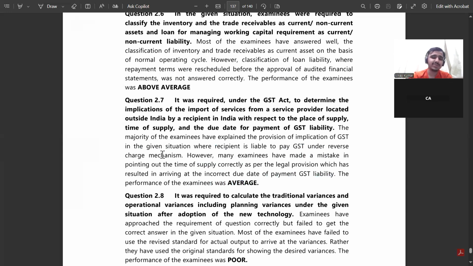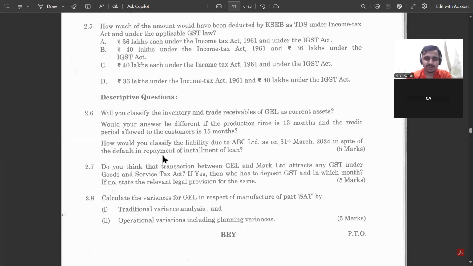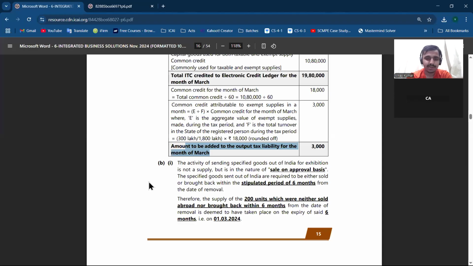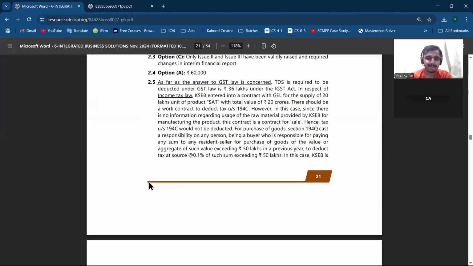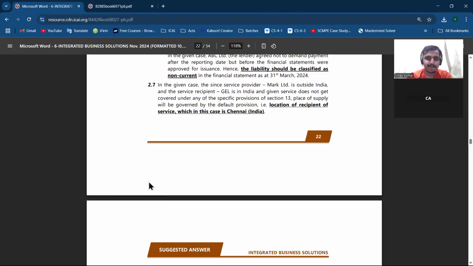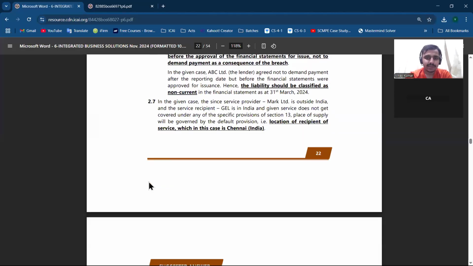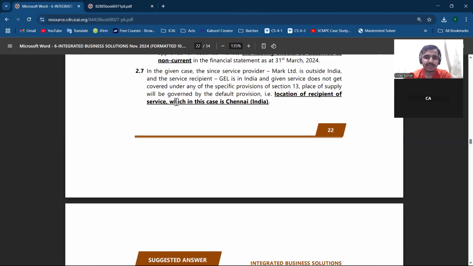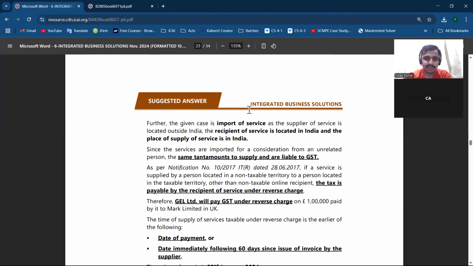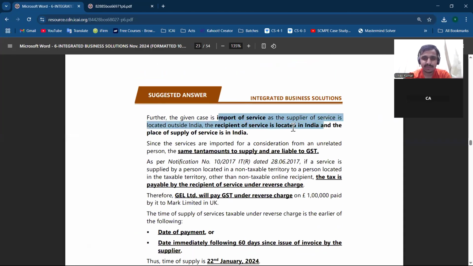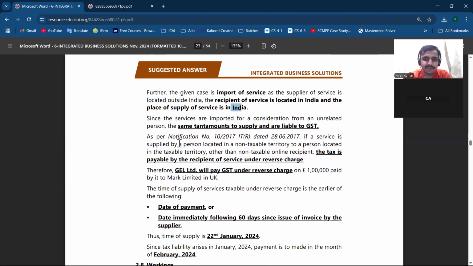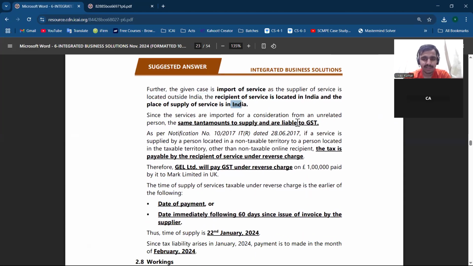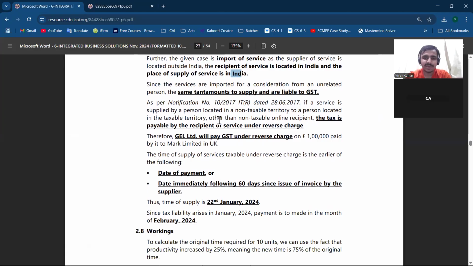So now, if I go to the provision and the solution at GST 2.7. Location of the recipient is in Chennai, that is fine. But in the given case, the recipient's place of supply is in India. Since the services are imported into consideration, the place of supply comes inside India, then we have to see whether GST will be there or not, whether there are supplies or not. Next, what we have to see is by whom the tax is payable,